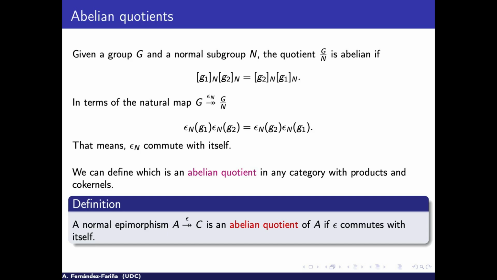But how can we categorify this? When we try to say, okay, if we do this, then that means that the natural projection commutes with itself. So we can define an abelian quotient in any category with products and cokernels, because we ask that the projection, as an epimorphism, commutes with itself. So we have this idea of commuting arrows that allows us to define two things, the idea of center and the idea of abelian quotient.